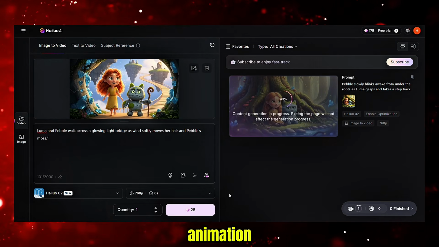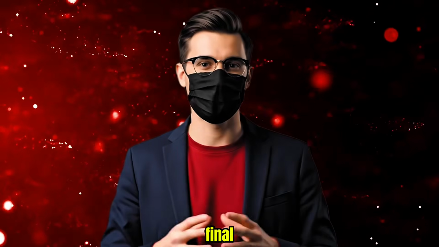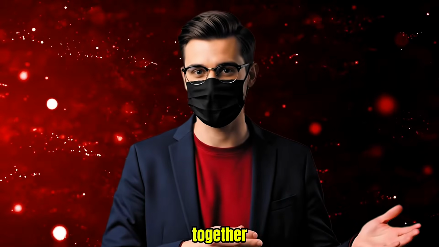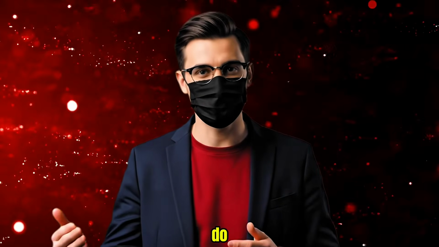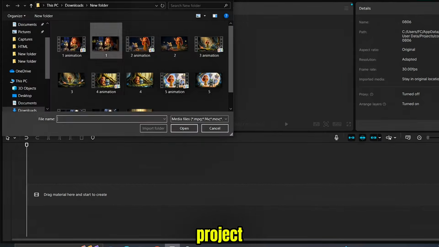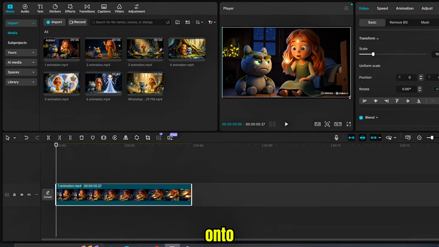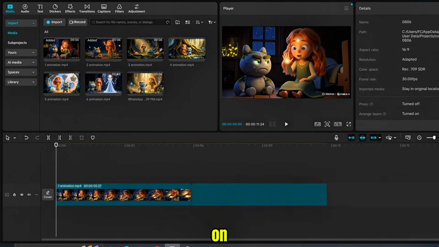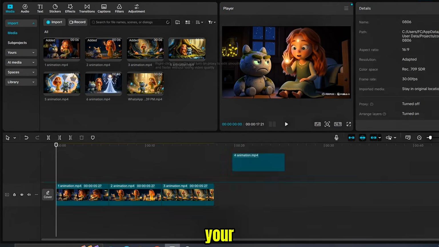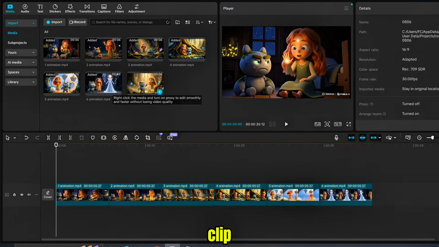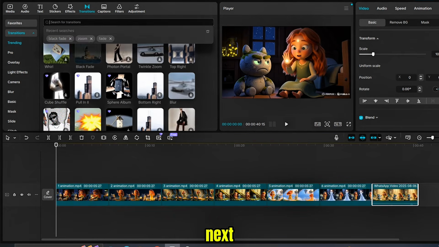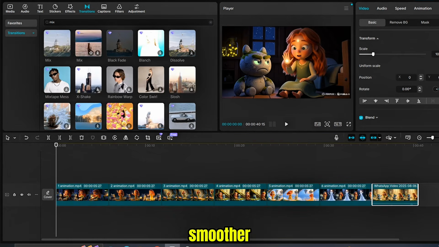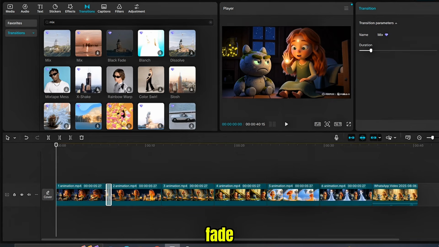Now that your animation clips are ready, let's move to the final step, putting all the parts together with CapCut. Here's what to do. Open CapCut and start a new project. Import all your video clips that you made with AI. Drag each clip onto the timeline in the right order based on your story. Make sure to follow your script and scene layout as you place each clip. If the switch from one scene to the next feels too sudden, you can make it smoother by adding simple effects like fade in, mix transition. These small touches will make your video look more like a real movie.